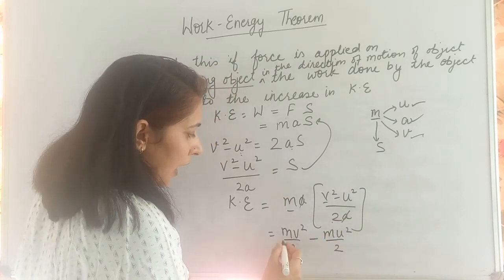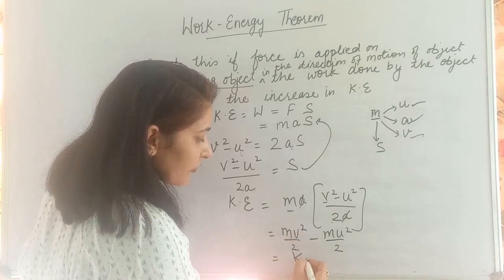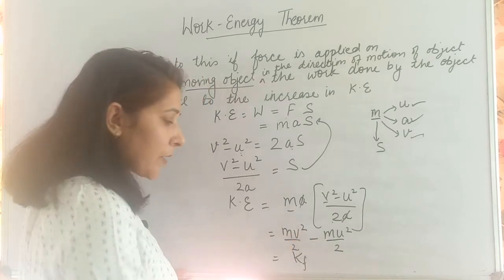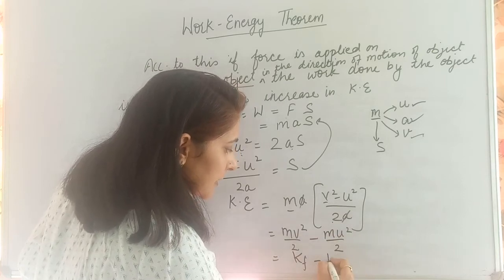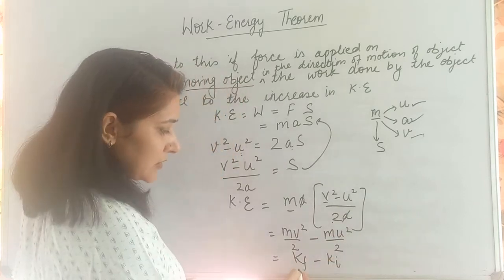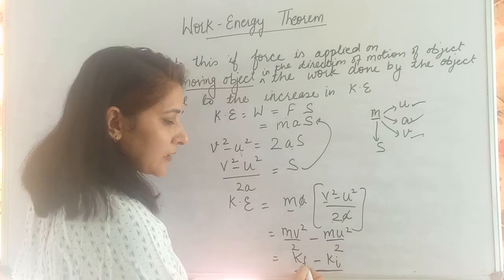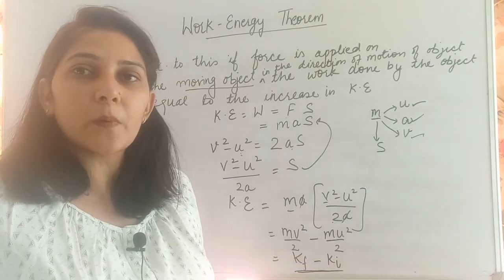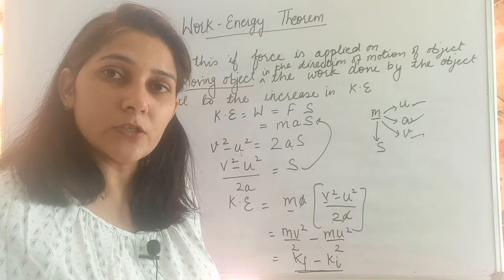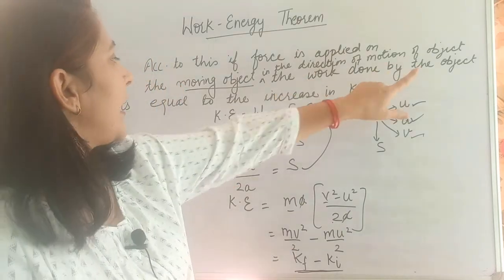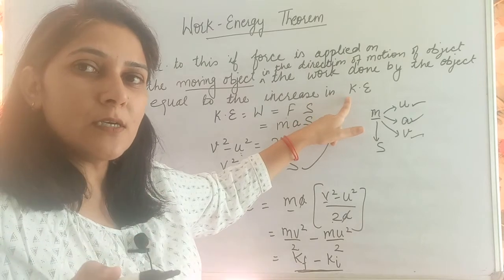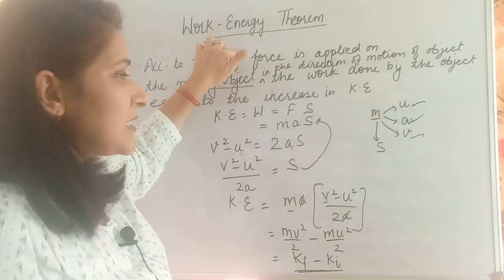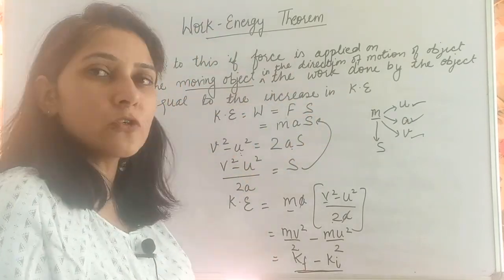This is half m v square, the final kinetic energy, minus half m u square, the initial kinetic energy. That means this is the change in kinetic energy. If you subtract initial from final, what do you get? The change in kinetic energy. So the work done is equal to the increase in kinetic energy, or the change in its kinetic energy. This is what we said in the statement and what we proved over here.